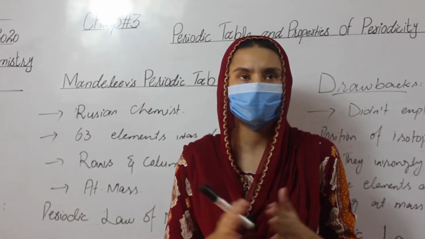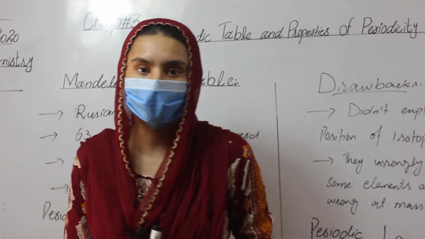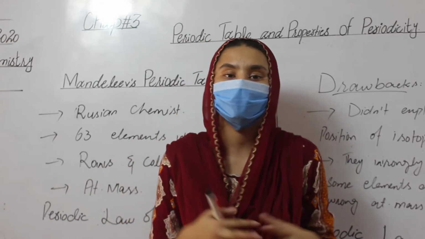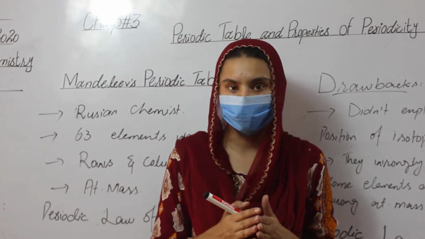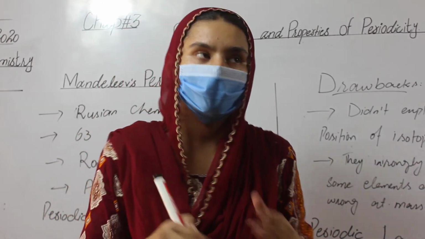After some time had passed, H. Moseley, in 1913, discovered a new property of the elements, and this property is called atomic number. What is atomic number?